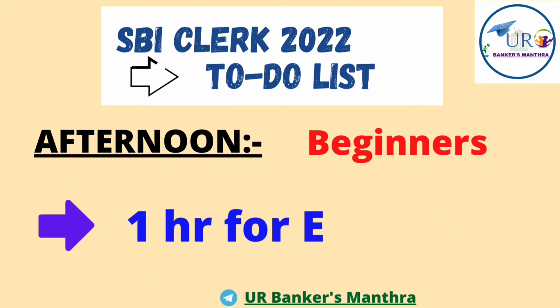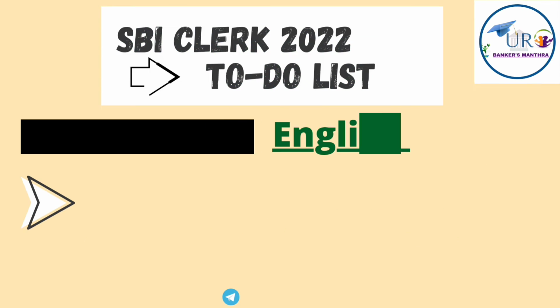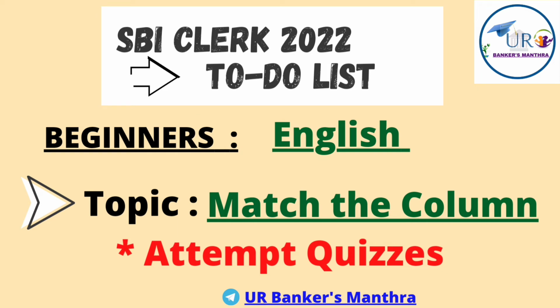In the afternoon, beginners should give 1 hour to the English section of prelims level. For that, tomorrow attempt quizzes for the topic of match the column. In the Smartkida website we have many free quizzes, so tomorrow attempt quizzes for that.